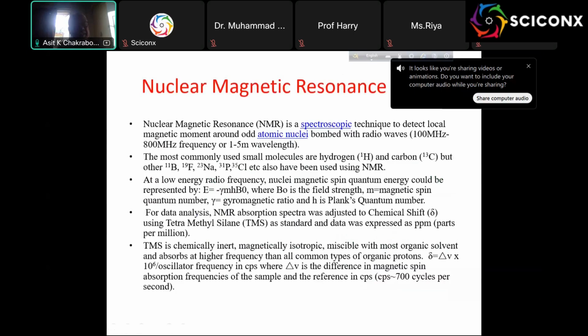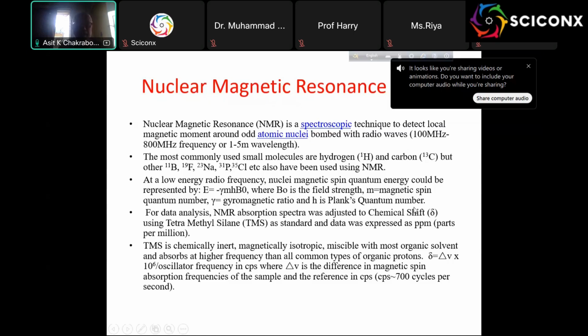There is another method, they look at the odd-numbered nuclei, and usually they look at the hydrogen and also the carbon 13. And they are governed by E equal to minus gamma m h B0, where m is the magnetic spin quantum number, gamma is the gyromagnetic ratio, and h is the Planck's constant.